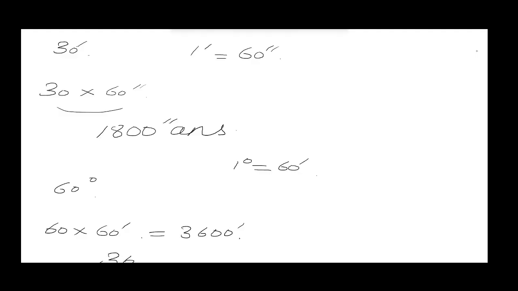Now I need to convert these minutes into seconds, just like in the first part of the question. So you will write 3600 and that will be multiplied by 60 seconds. And then you will get your answer, which is 21600 seconds. So this is your final answer. So 1 minute is equal to 60 seconds and 1 degree is equal to 60 minutes.